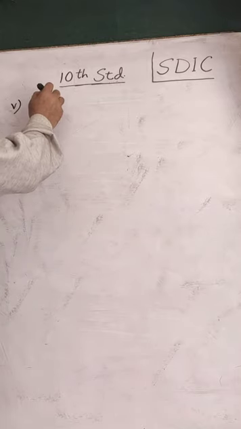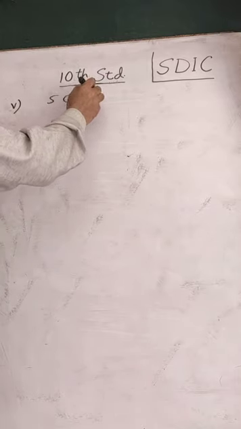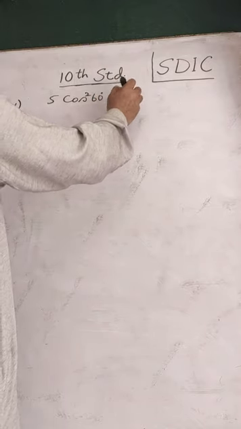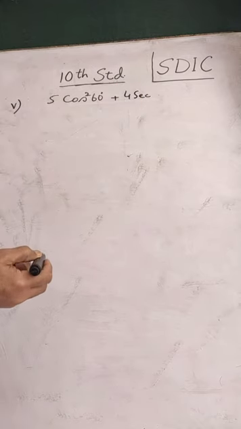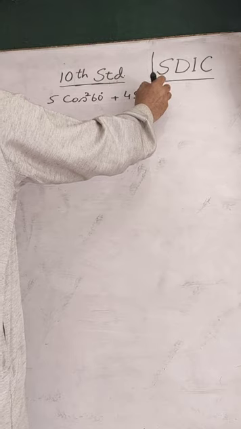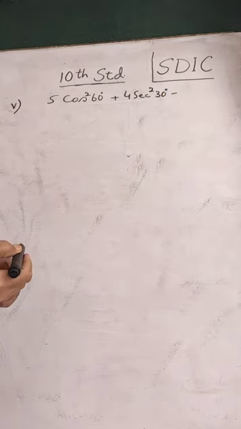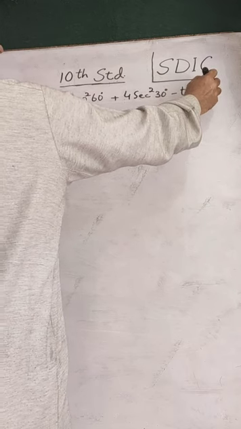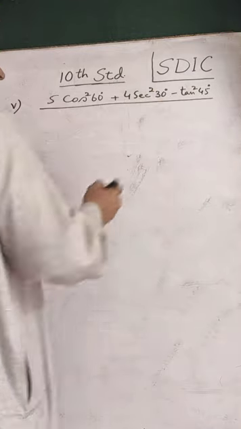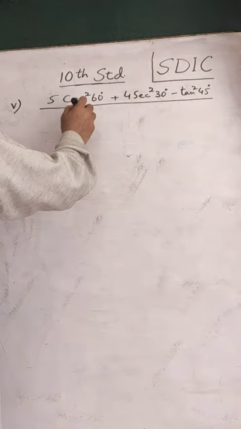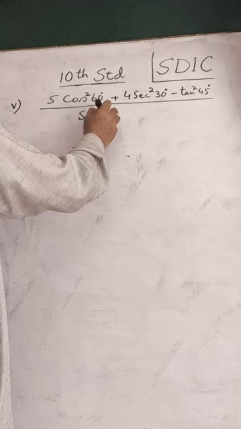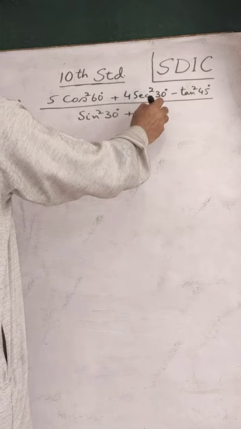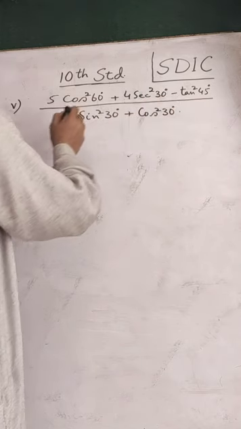It is 5 cos square 60 degrees plus 4 sec square 30 degrees minus tan square 45 degrees. Whole divided by sin square 30 degrees plus cos square 30 degrees. This is the next part. Now let us simplify this.